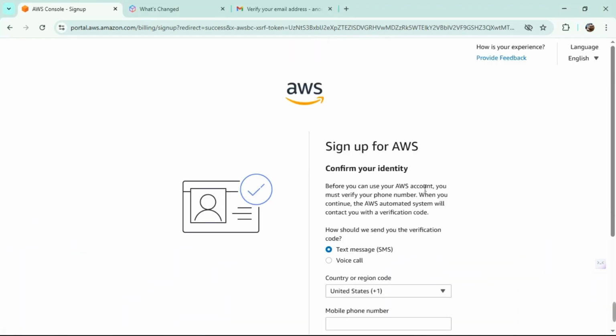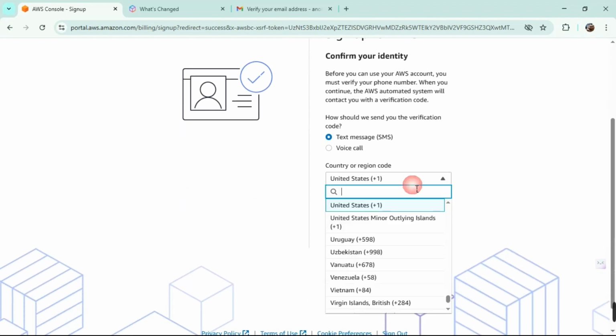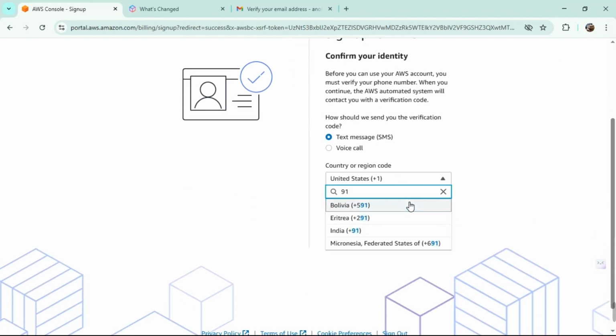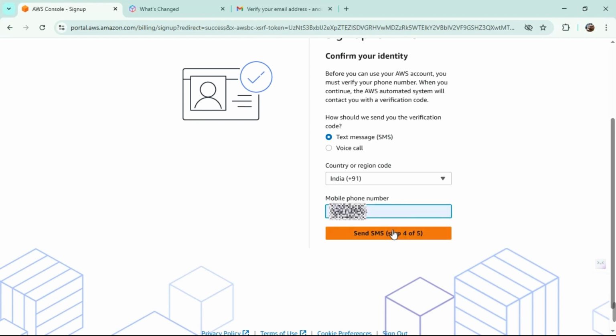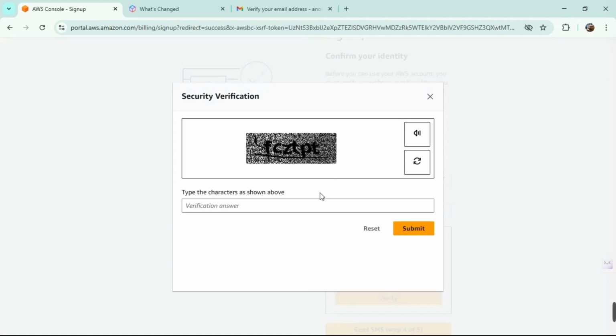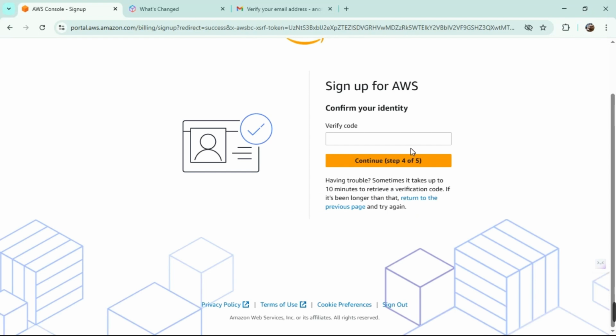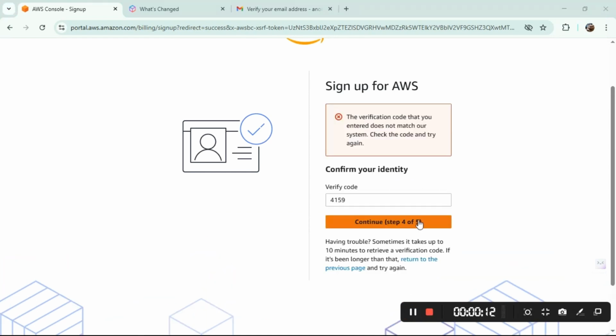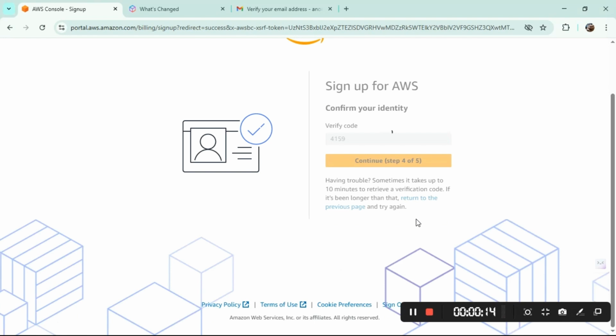And yeah, it's going to be calling us. Our number is 91. Let's send an SMS. Okay, it's testing us. Yeah, let's submit it. Okay, I missed everything. After you enter the 4 digit code like this,